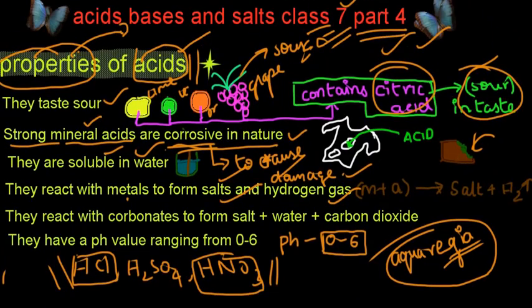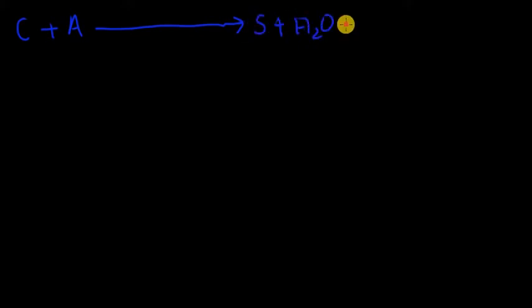Let's take a look at the last point over here, that is, they react with carbonates to form salt, water and carbon dioxide. It's really simple. When carbonates and acids react, it gives us salt plus water plus carbon dioxide.